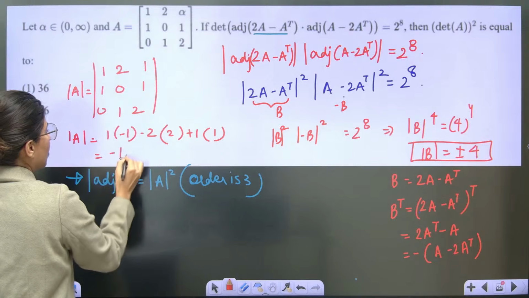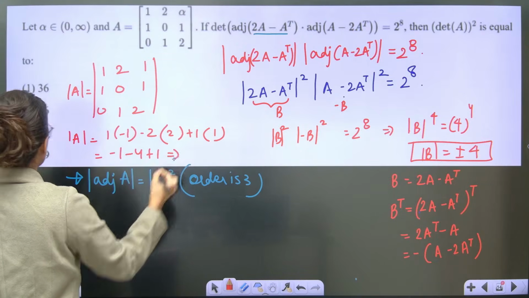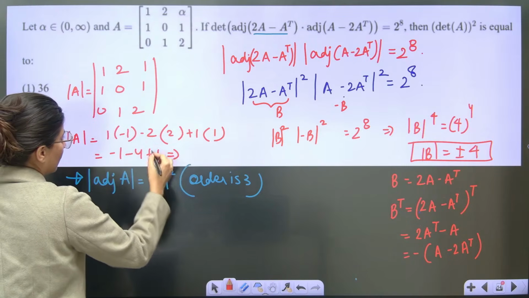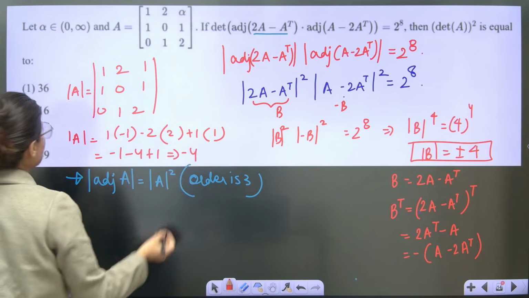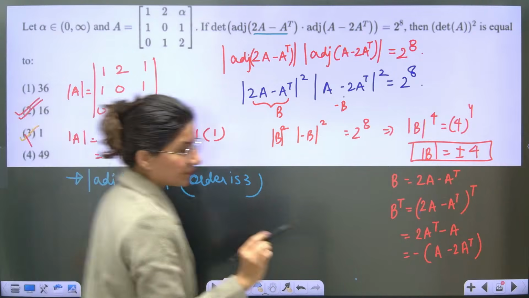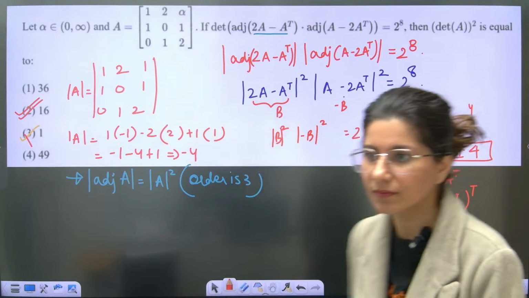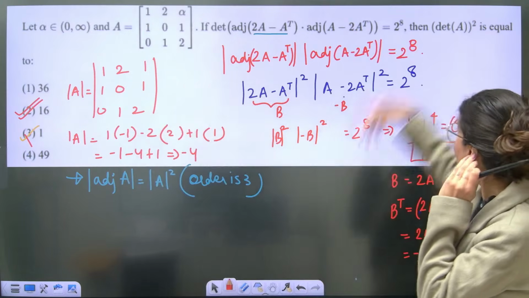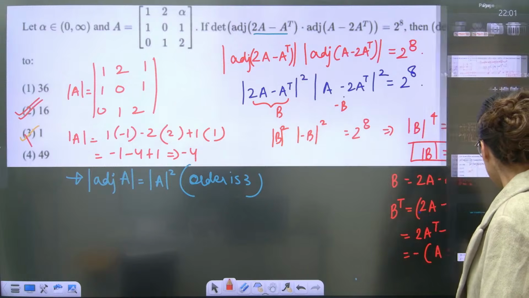So this is minus 1, minus 4 plus 1, which is minus 5 plus 1, that is minus 4. So the square of minus 4 is not 1, but 16. 16 is the correct answer.